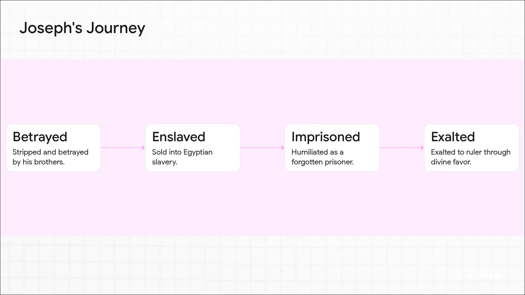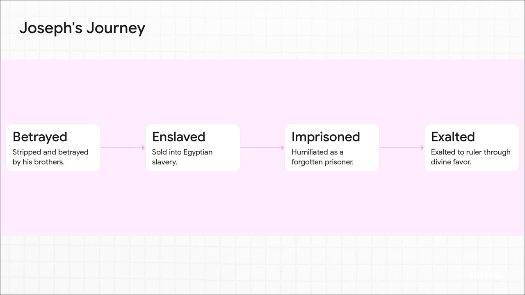This brings us to the final major movement of the book, which focuses heavily on the hidden mechanics of divine providence through Jacob's favored son, Joseph. It's a gripping narrative filled with copious detail and extremely high political tension. We shift from the rural lands of Canaan to the highly sophisticated, massive empire of Egypt.